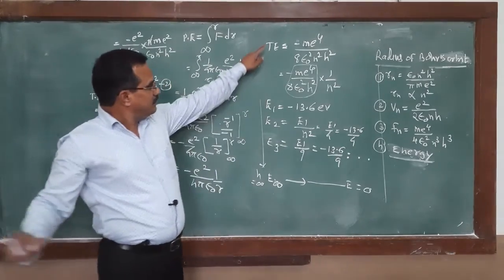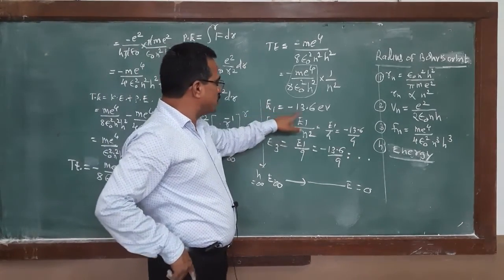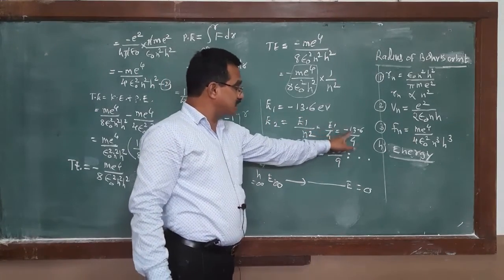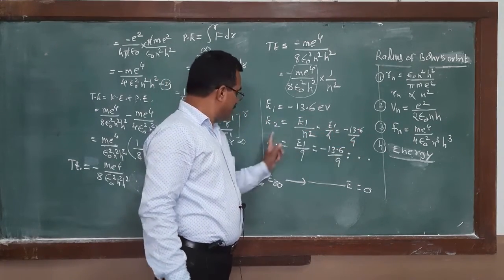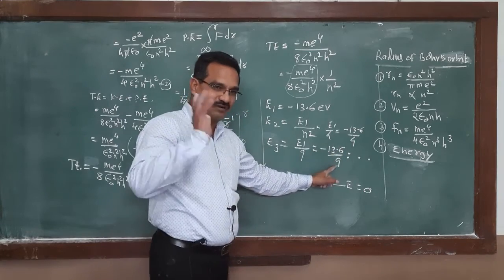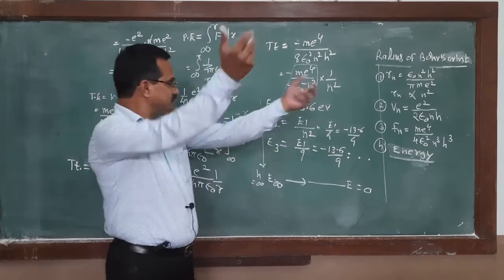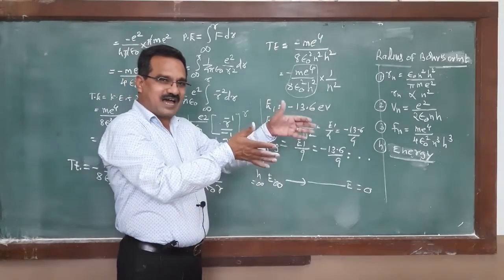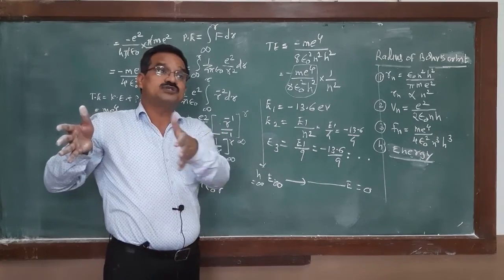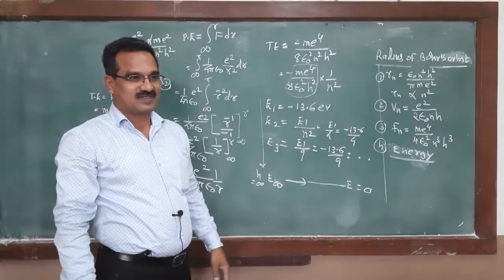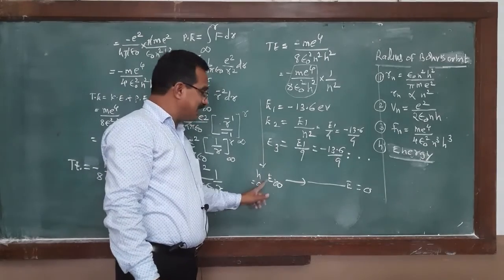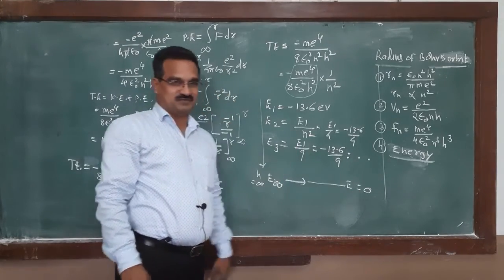Remember, the energy of the first orbit is minus 13.6 electron volt, second orbit minus 13.6 divided by 4, third orbit minus 13.6 divided by 9, and so on. Its meaning is that as the orbit number increases, energy approaches 0. And when the orbit number is infinity, energy must be equal to 0.